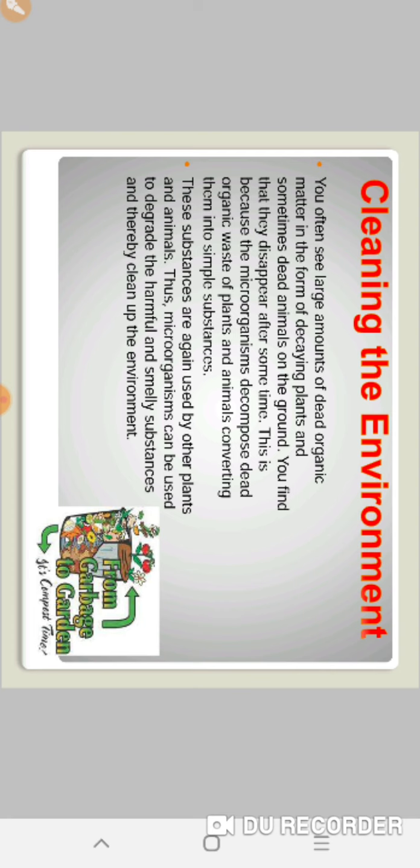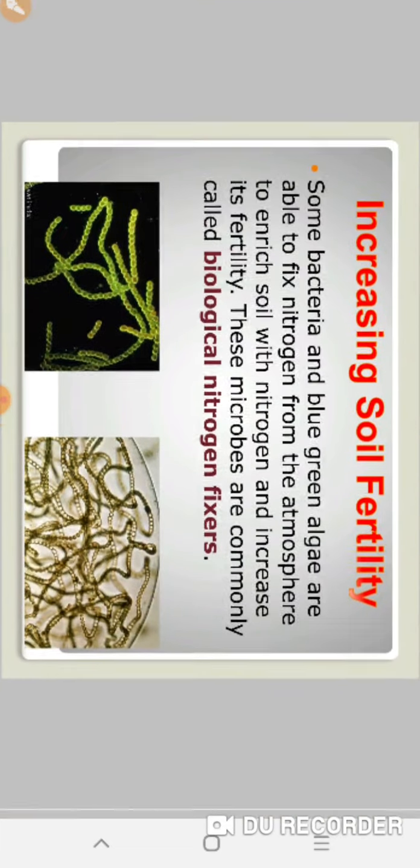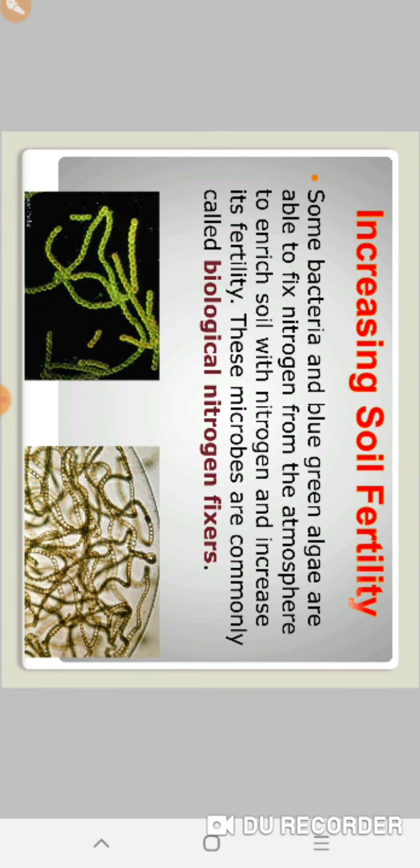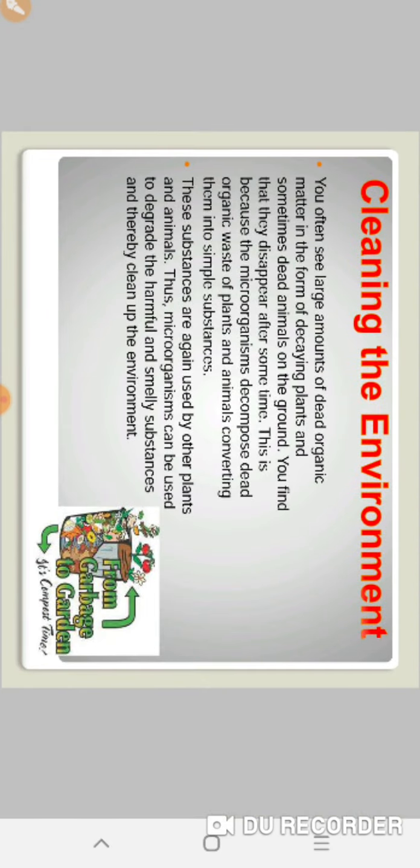Third use, medicinal use. Microbes are used to produce vaccines and antibiotics. Fourth point, in cleaning the environment. And the last one is nitrogen fixation, which increases the fertility of the soil.